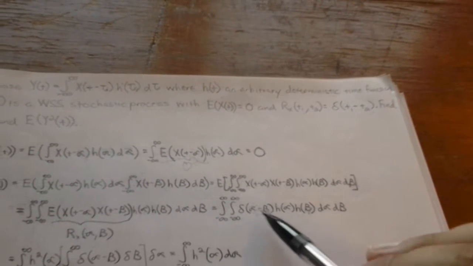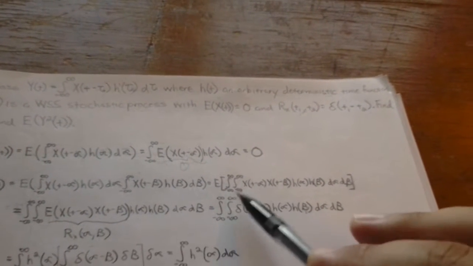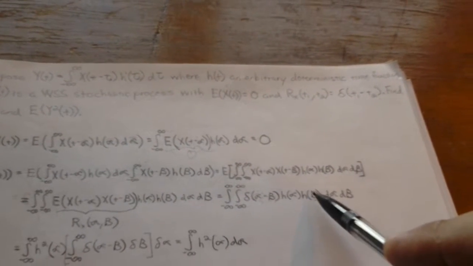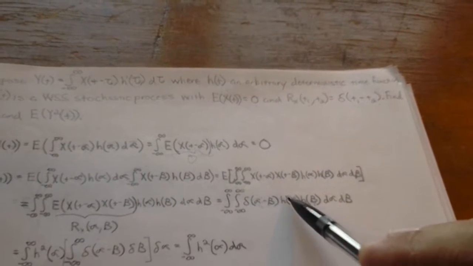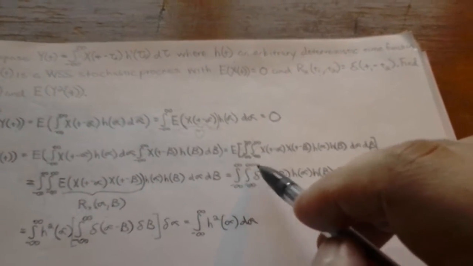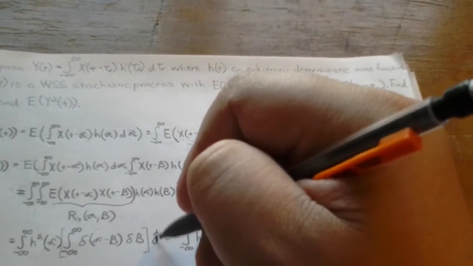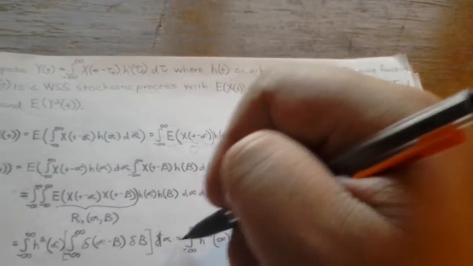If that's the only time it is defined, then when we cross negative infinity to positive infinity, we can bring these two functions on the outside. It's going to be h of alpha times h of alpha, which we put right here. We rearrange the integration terms and put one on the outside. We wrote that a little wrong, but it's all right.